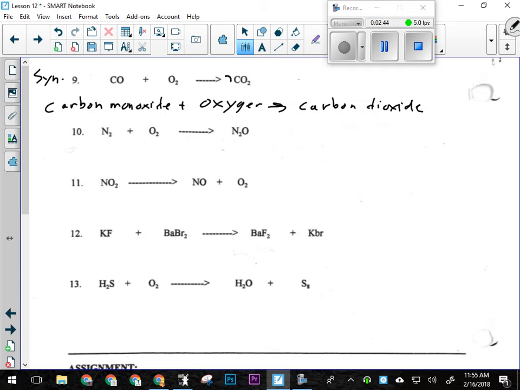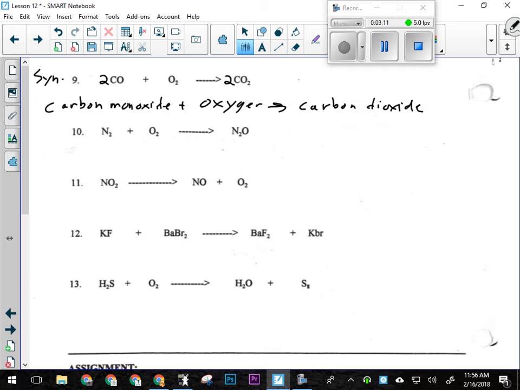What if I just doubled this? What if I put a 2 here? Okay, that'll give me how many oxygens? 4. All right, it gives me how many carbons? 2. All right, so I'm going to go over here and put a 2 here. So I've got my carbons balanced, and I got 2 oxygens here and 2 here. Is it balanced? Yeah, so it's 2, 1, 2. Same as the last one. Okay. All right.